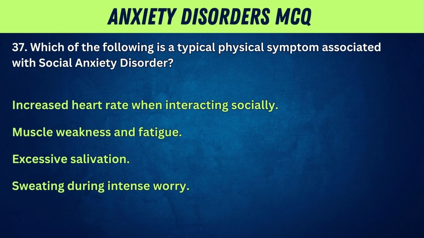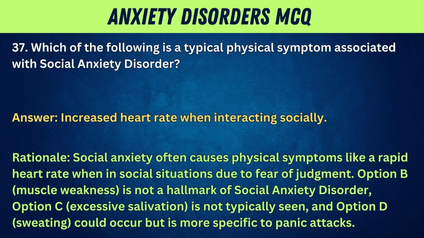Which of the following is a typical physical symptom associated with social anxiety disorder? A, increased heart rate when interacting socially. B, muscle weakness and fatigue. C, excessive salivation. D, sweating during intense worry. Answer: increased heart rate when interacting socially.